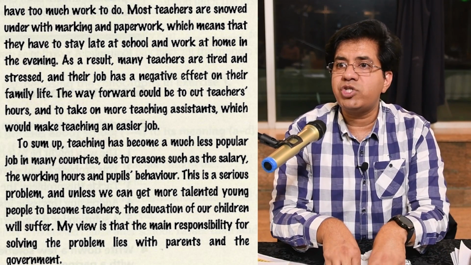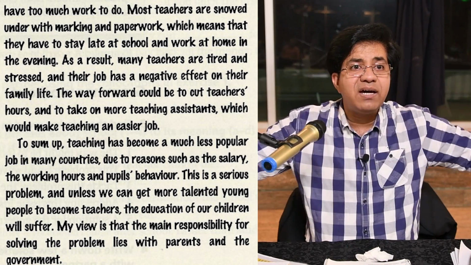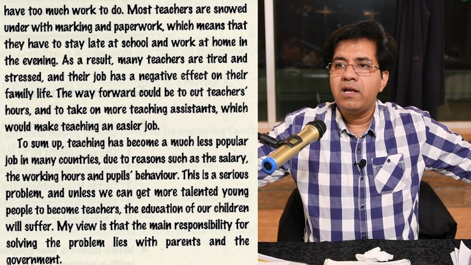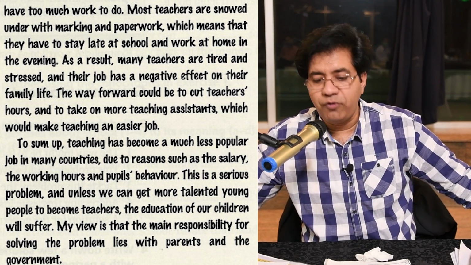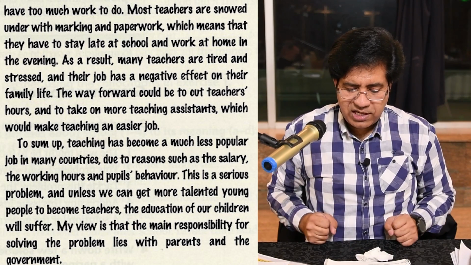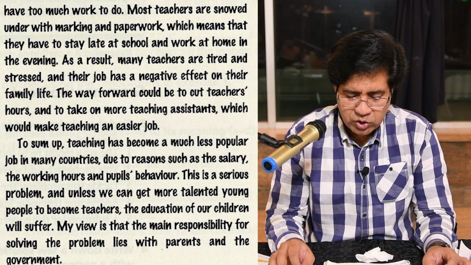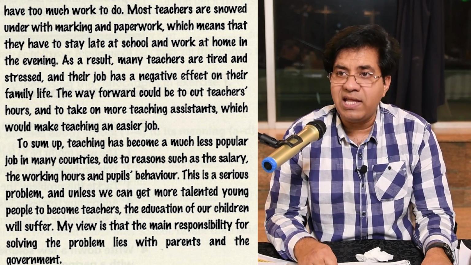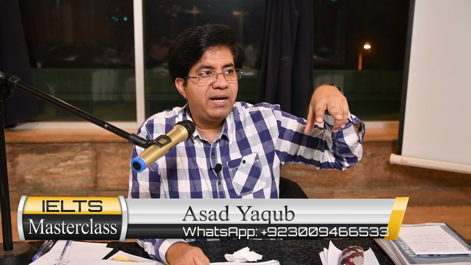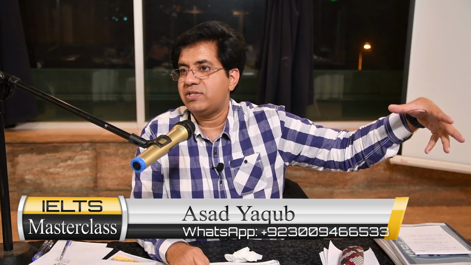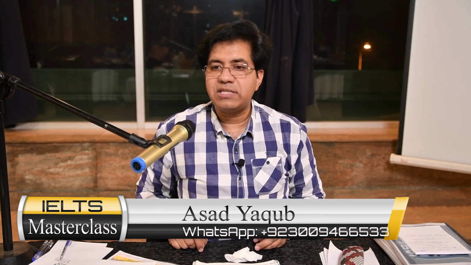For problem solution essay, your opinion is what can be the bigger solution to this problem. For bigger, I use the word global. What can be the global solution for this problem? So, please focus last sentence. My view is that the main responsibility for solving the problem lies with parents and the government. Parents for student behavior, government for salary and teaching assistants. So, this is what we call the final thing. So, this is how you can write an opinion essay. Okay.